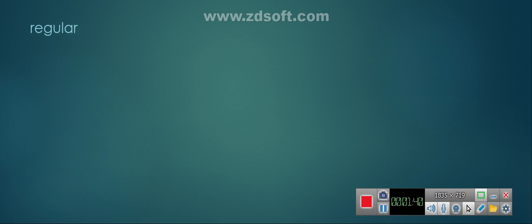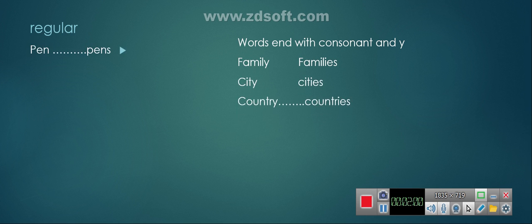Now we will start with regular nouns, to study the countable and uncountable nouns. What's the meaning of countable nouns? Nouns that I can count. Like what? For example, pen. We can put it in single and in plural. In this case, pen is a countable noun because I can use it with single. I can say, I have a pen, and in plural, I have two pens.